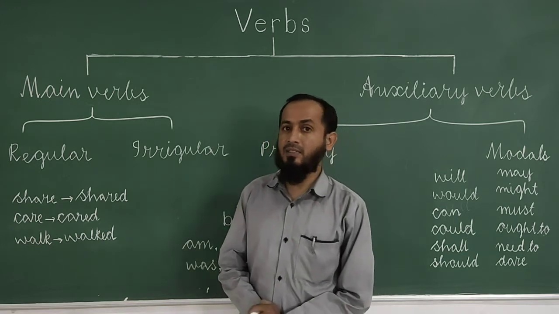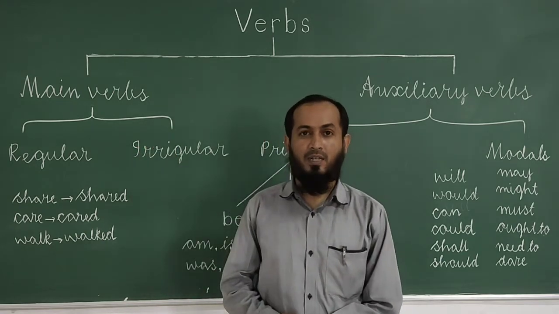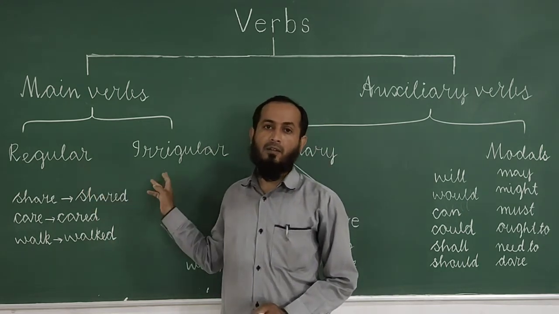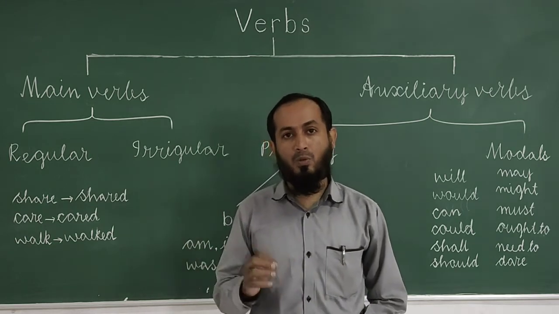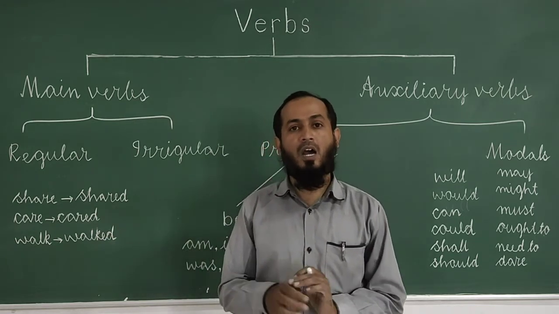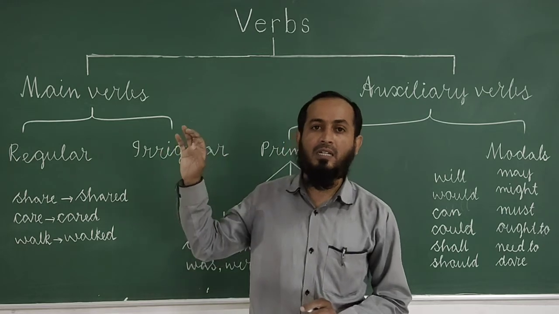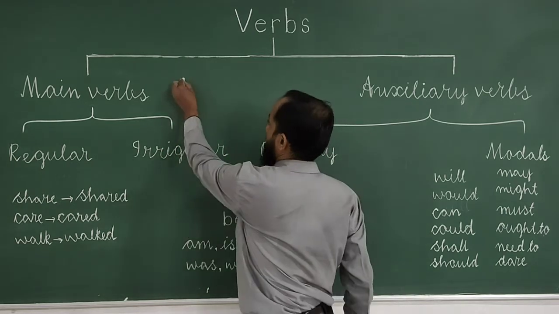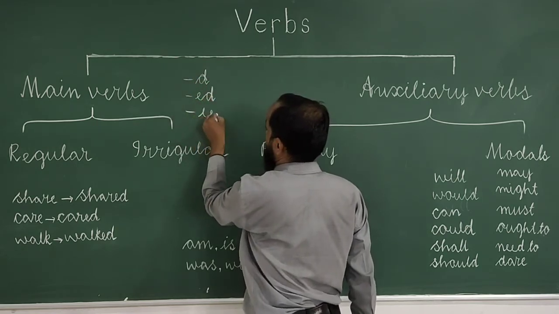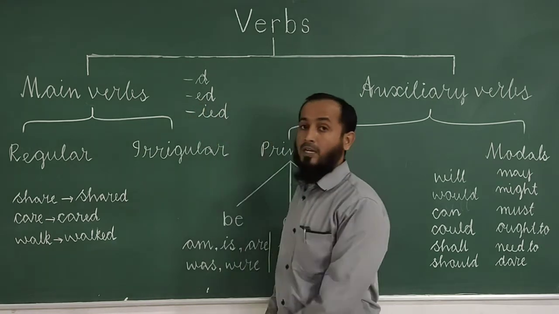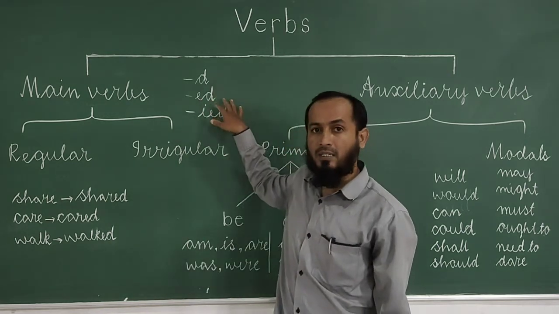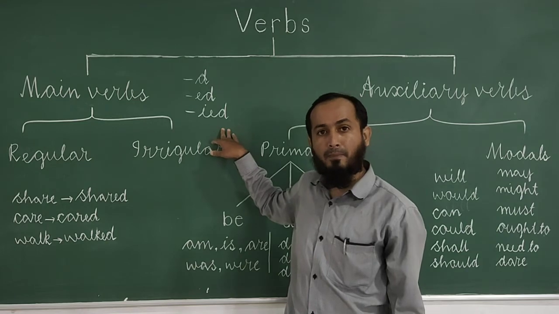Next, let us learn types of main verbs. There are two types of main verbs. They are regular verbs and irregular verbs. Now let me give clarity about what are regular verbs and what are irregular verbs. Regular verbs are formed by adding d, ed or ied to the main verb. Let me repeat. Regular verbs are formed by adding d, ed or ied to the main verbs.